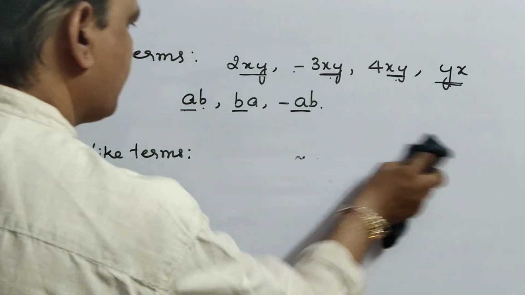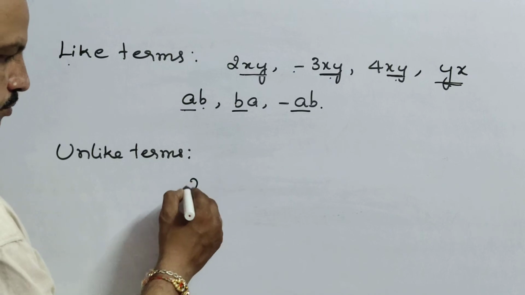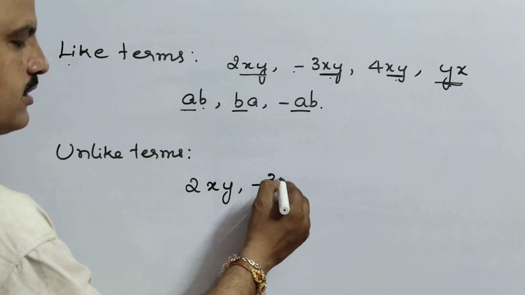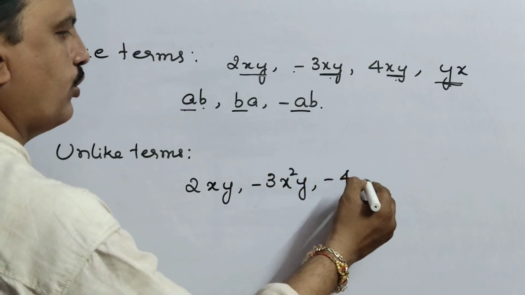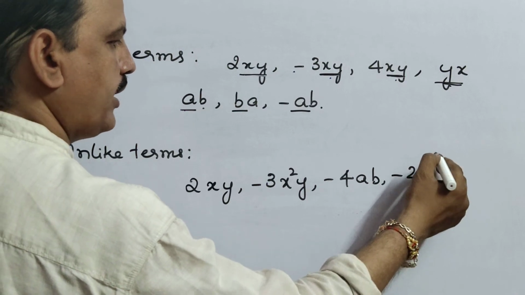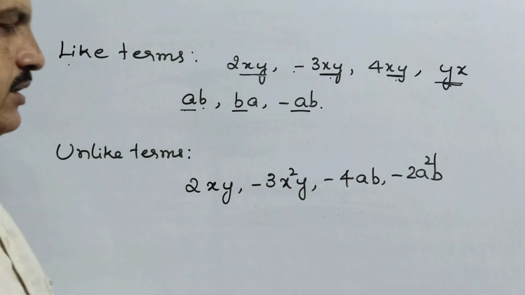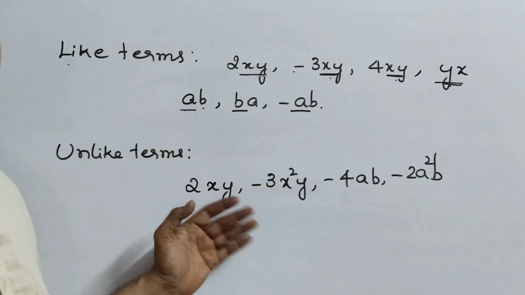Coming to unlike terms, children. 2xy, minus 3x square y, minus 4ab, minus 2a square b. In overview, what we will do is look at xy; both are xy, that's why we will say like terms.